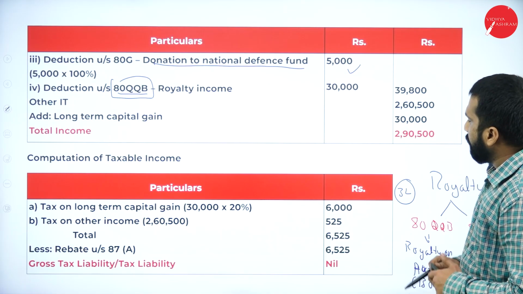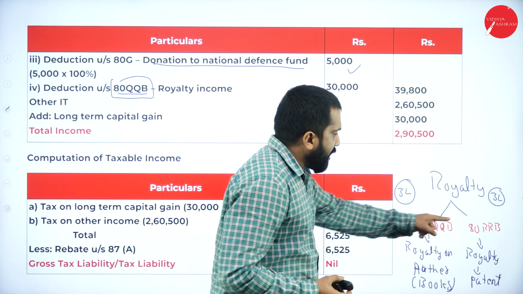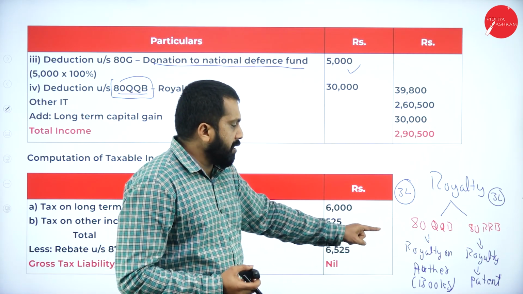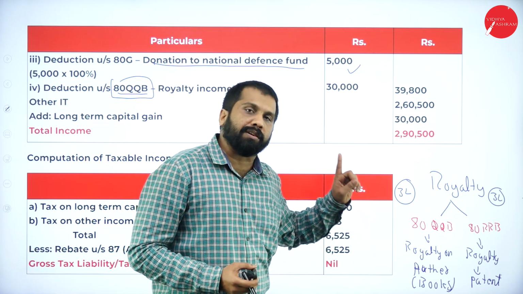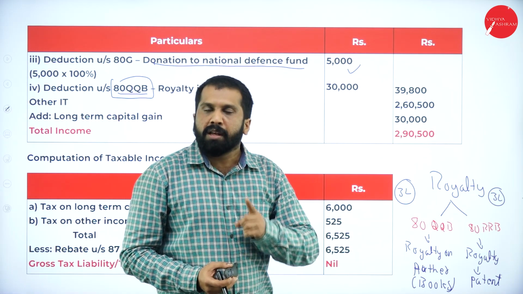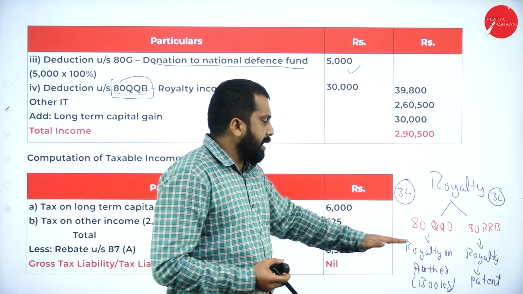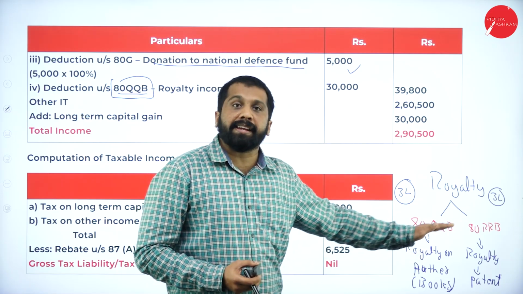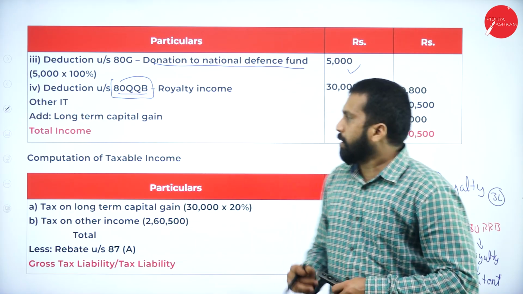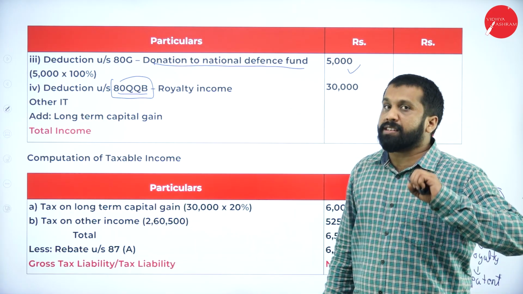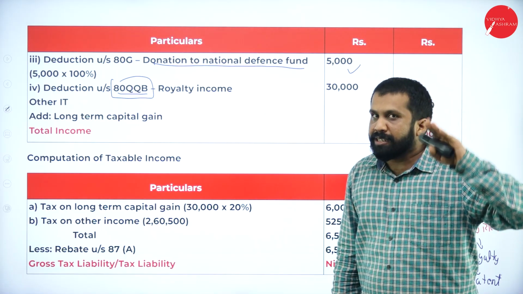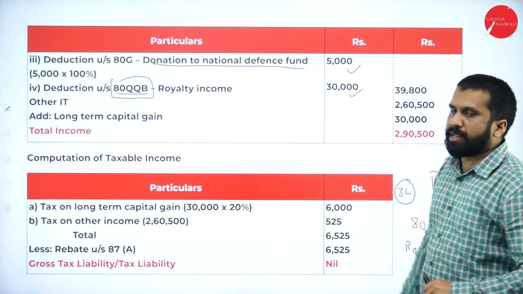Now you tell me, should I go for RRB or QQB? RRB is on what? Patent. QQB is on what? Books. Books belongs to what? College. Should I go for 80QQB? Hope you are clear. Why we have taken 80QQB means 80QQB is on books, 80RRB is on royalty patent. Clear? Yes. Now, so we'll go for 80QQB. What is the royalty amount? 30,000. What is the maximum limit? 3 lakh. So whichever is less, so we should go for 30,000.